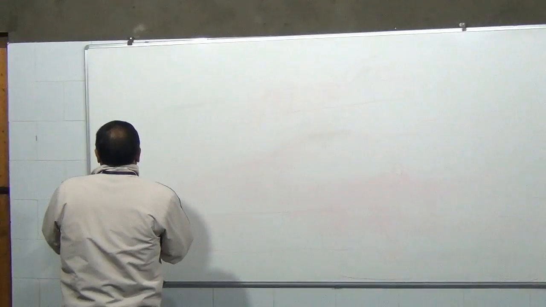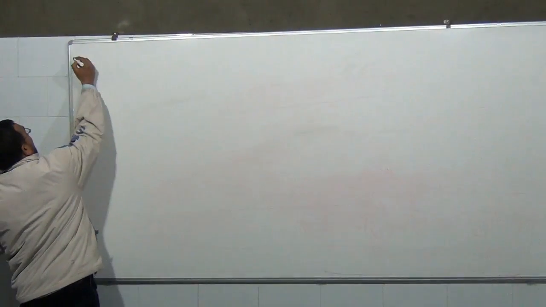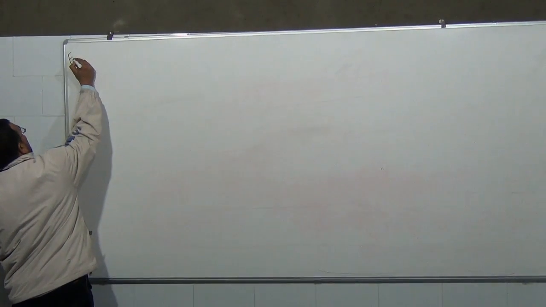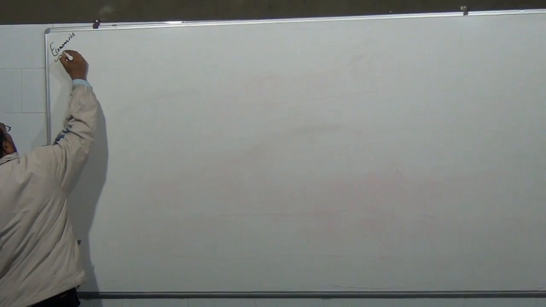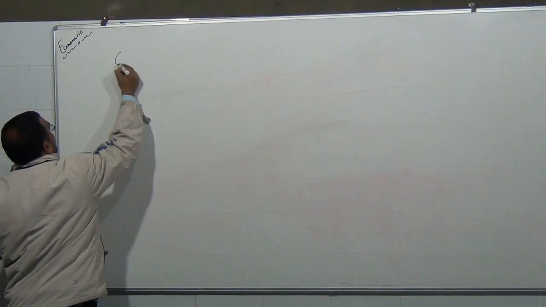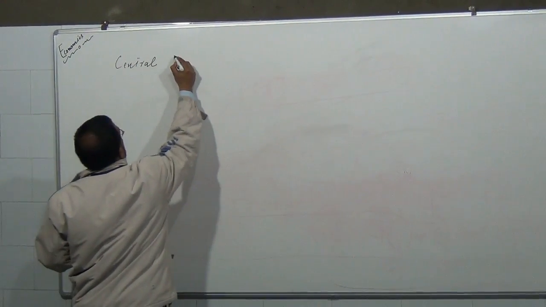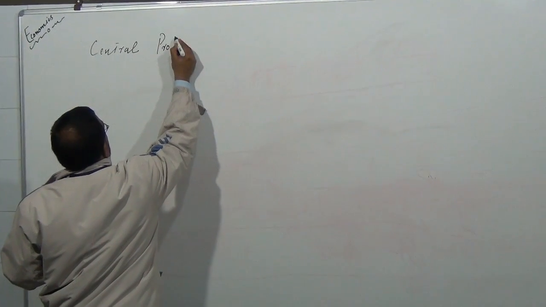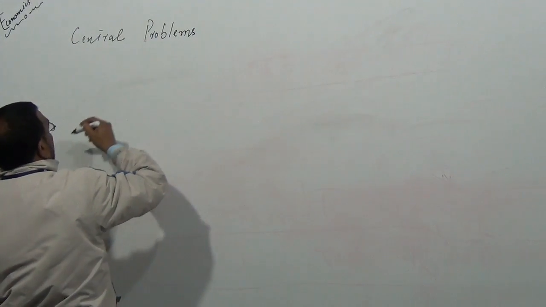Proceeding, let us start with the new topic we are going to discuss today, that is the central problems of an economy.